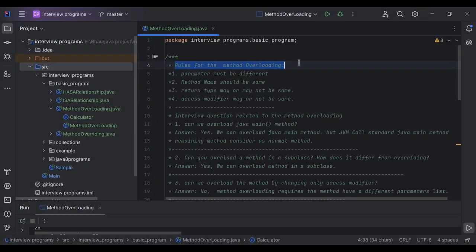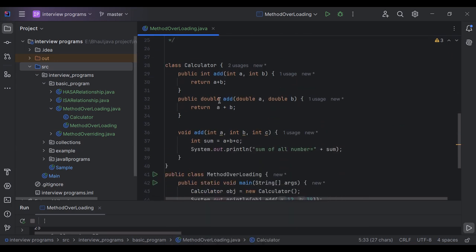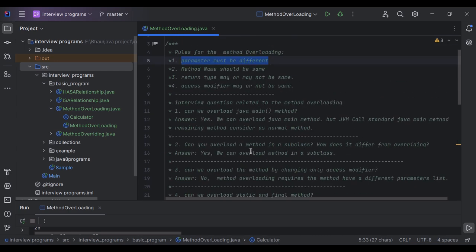So there are some rules for defining method overloading in the class. The first rule is that the parameters must be different. As I already explained, if you see here, in the first method I have declared two parameters, integer a and integer b. In the second method I have written double a and double b as parameters. That means parameters must be different in method overloading.